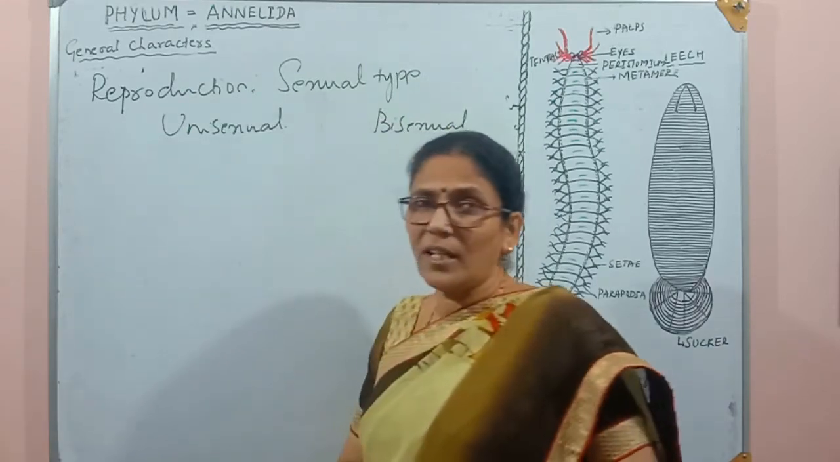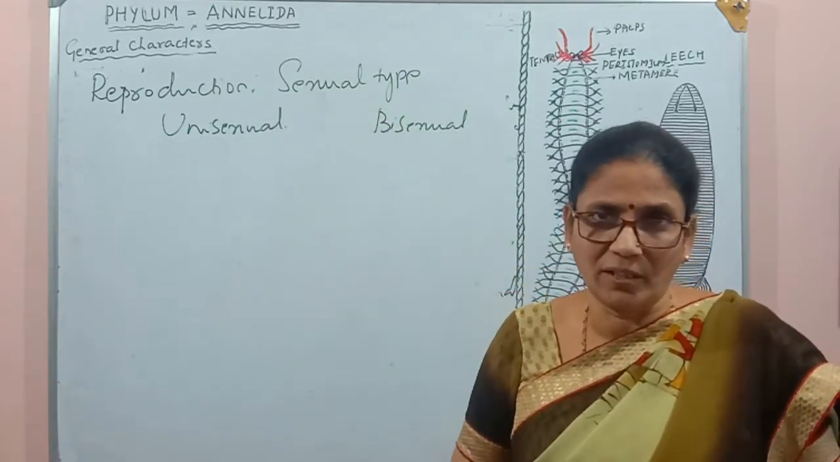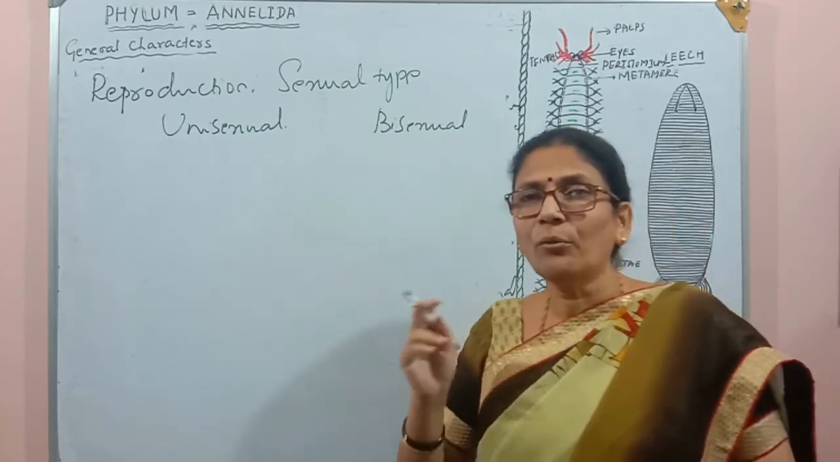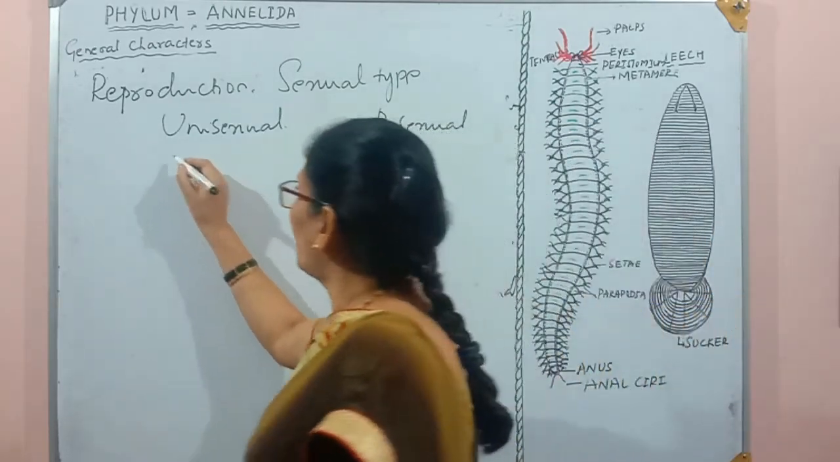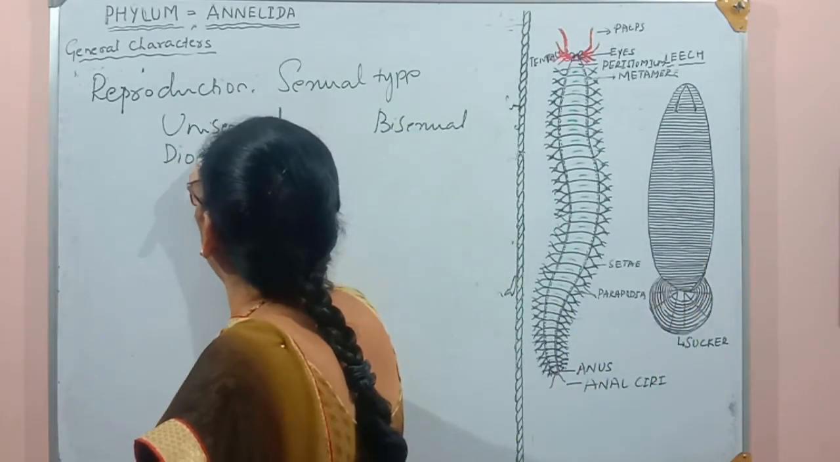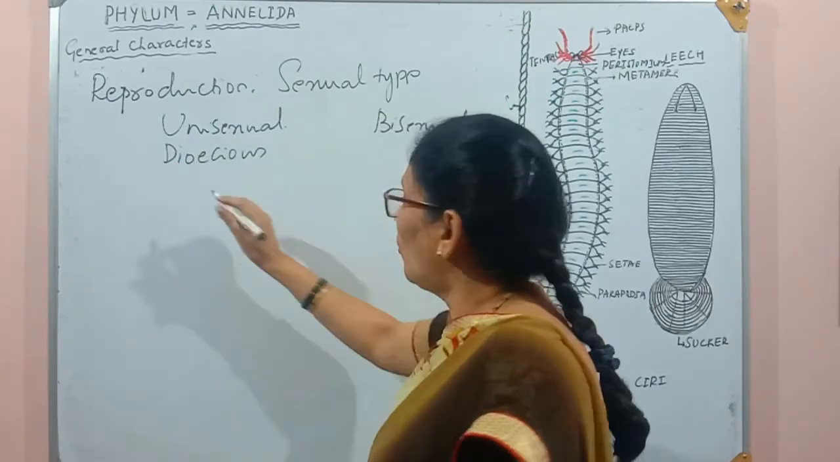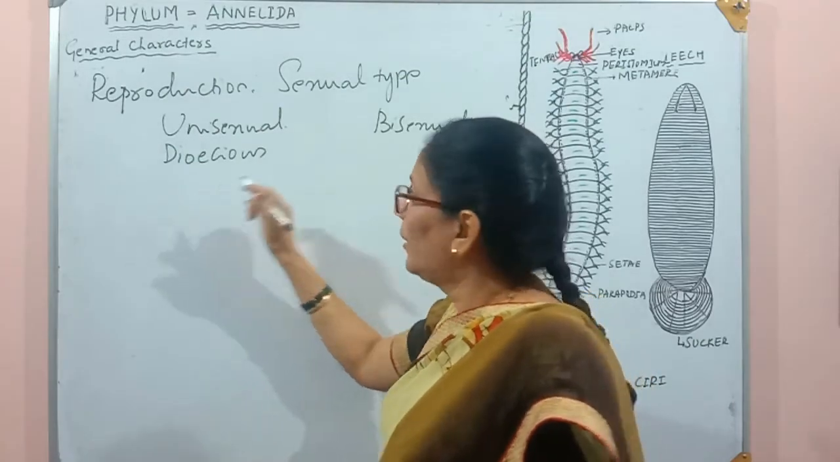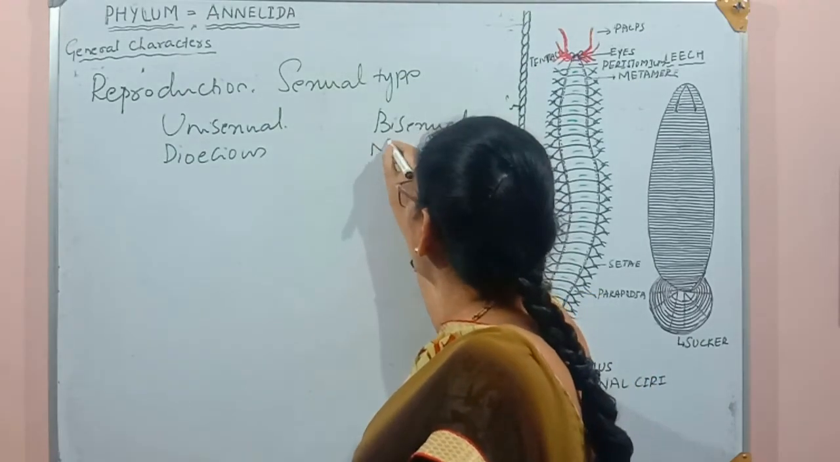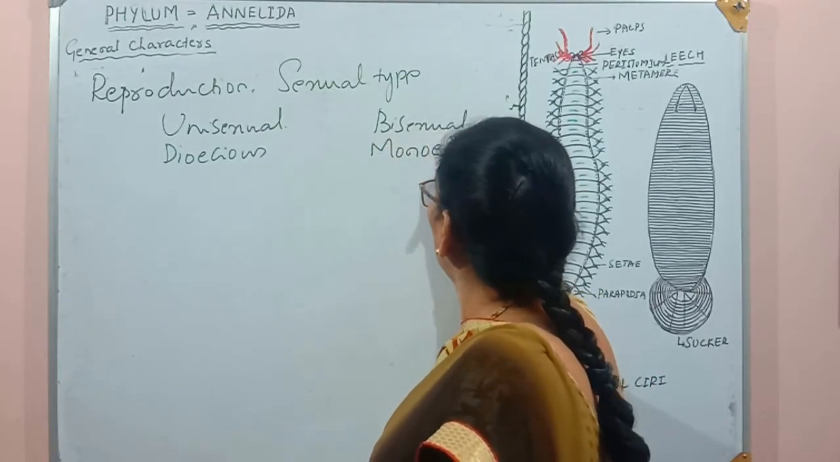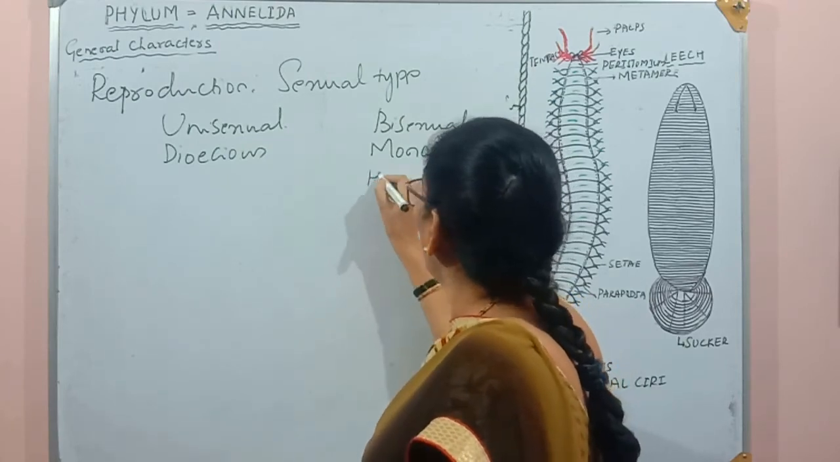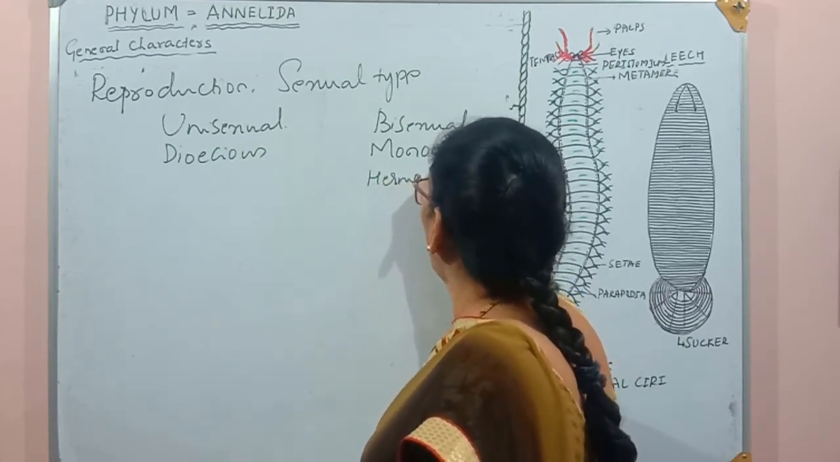Unisexual means the organism which has only one sex organ. Either they may be male or female. And that we also call dioecious. That condition is also called dioecious or homoprodacts. But bisexual means monoecious, or we may also call hermaphrodites.